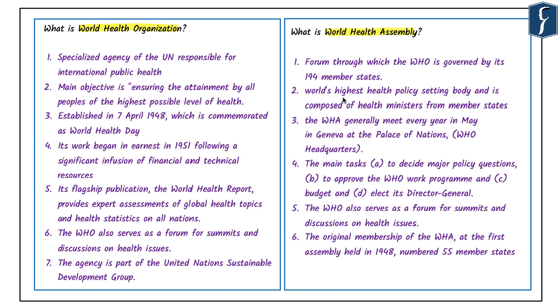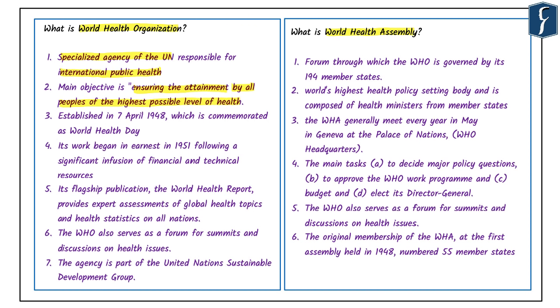When we talk about the WHO, or the World Health Organization, it is a specialized agency of the United Nations which is primarily responsible for international public health. The WHO Constitution, which establishes the agency's governing structure and principles, states its main objective as ensuring the attainment by all people of the highest possible level of health.